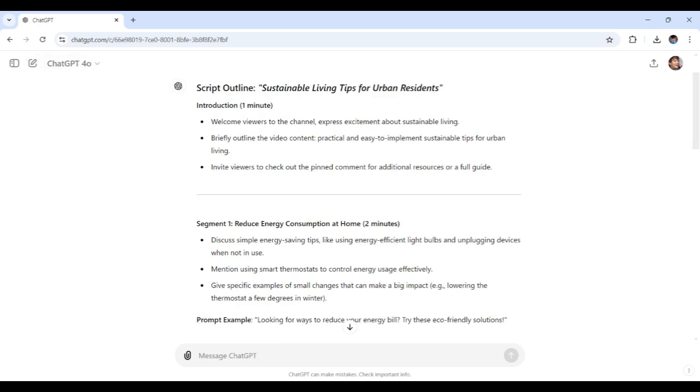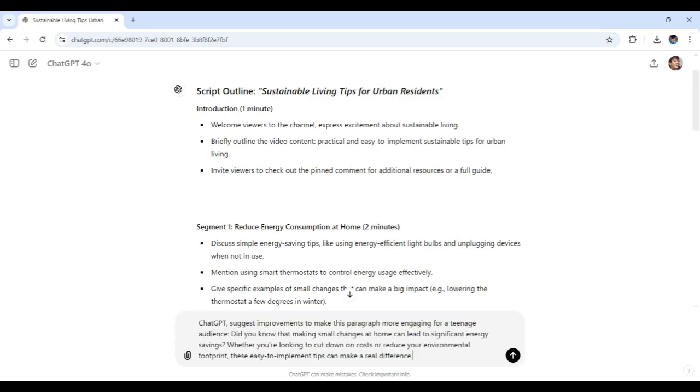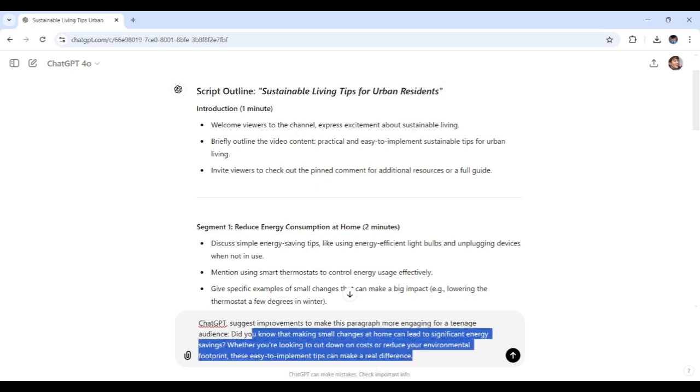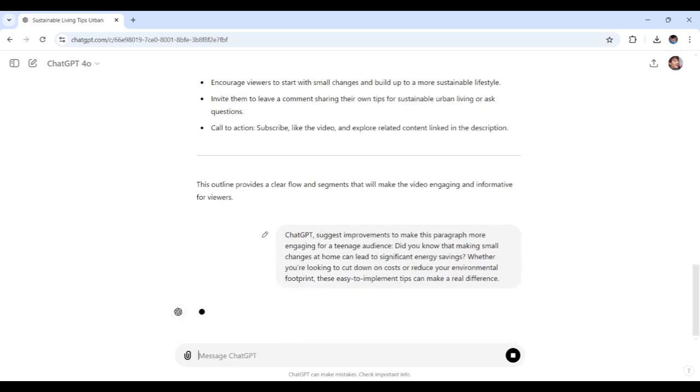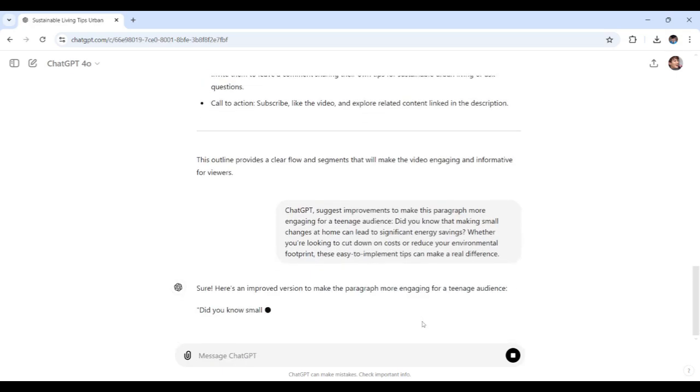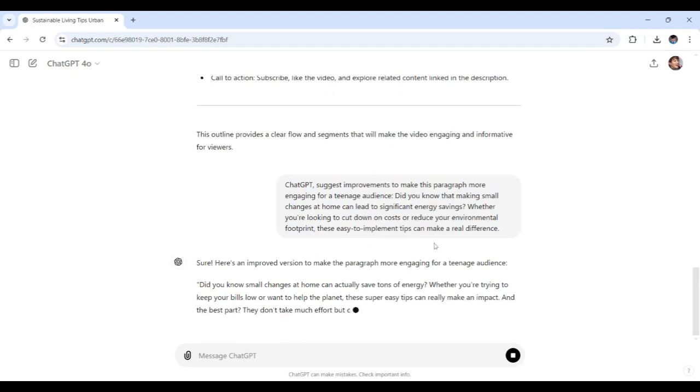Here's my prompt: suggest improvements to make this paragraph more engaging. So let's say this is for segment 1. Now let's send this prompt.